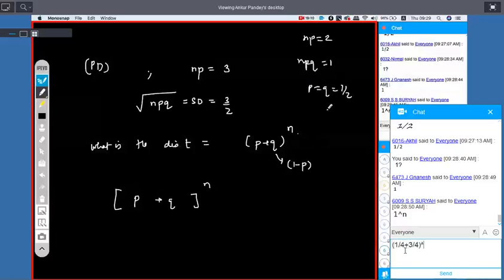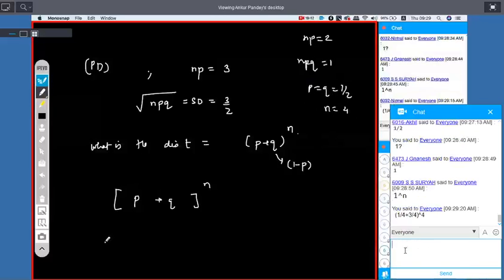If P is half, N was equal to 4. So the answer for the last case would be half plus half to the power 4. Now what will be your answer for this case? Good. 1 by 4 plus 3 by 4 to the power 4.